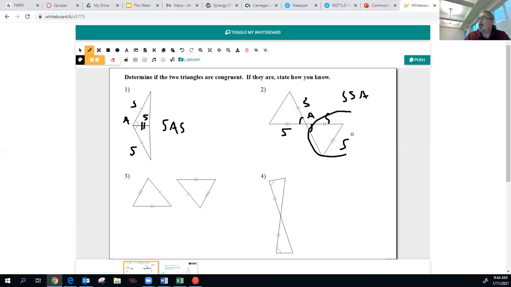So just this one. The other one, we can say side, angle, side, but they're not both side, angle, side, so therefore we're not going to use it.